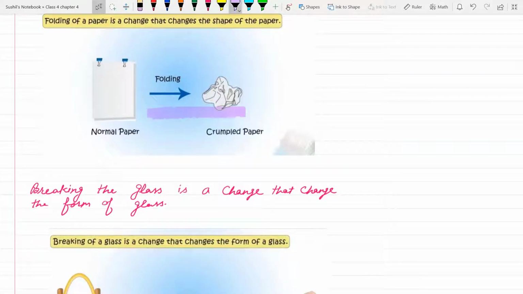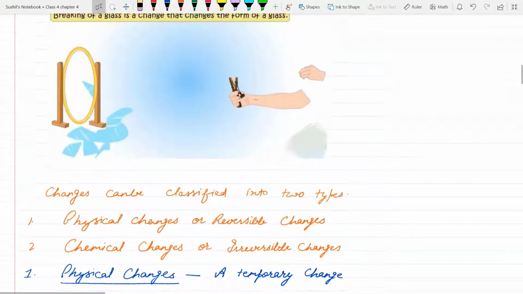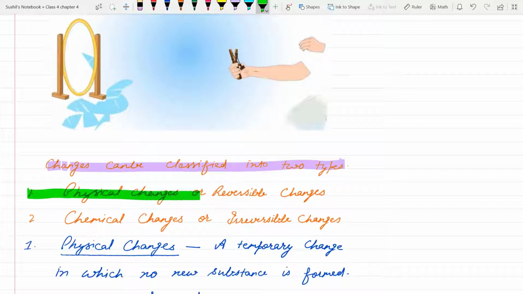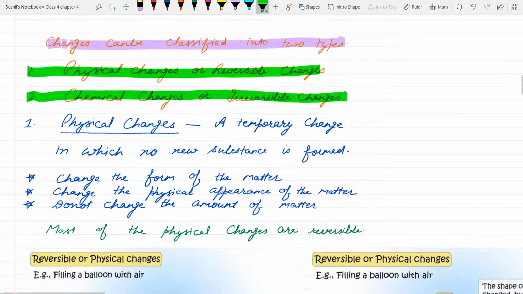Next example is breaking the glass is a change that changes the form of a glass. Okay. Now changes can be classified into two types. First is physical changes or reversible changes, and second is chemical changes or irreversible changes. Now let's do the revision of them.